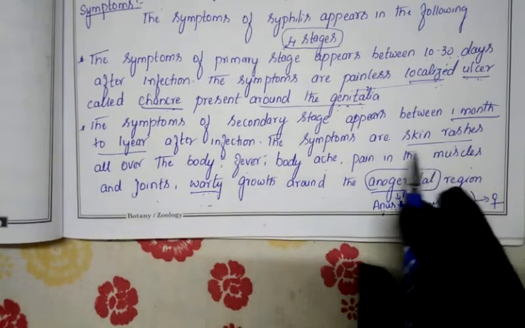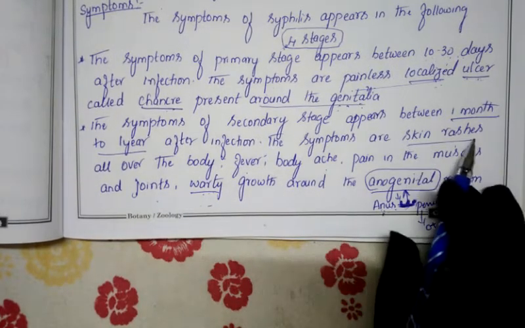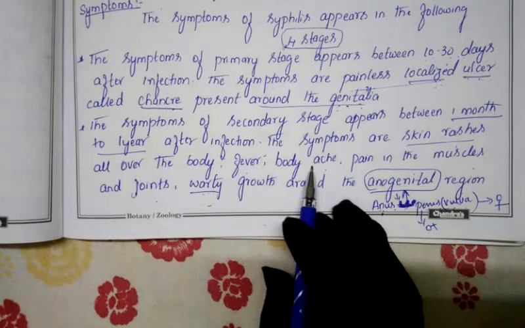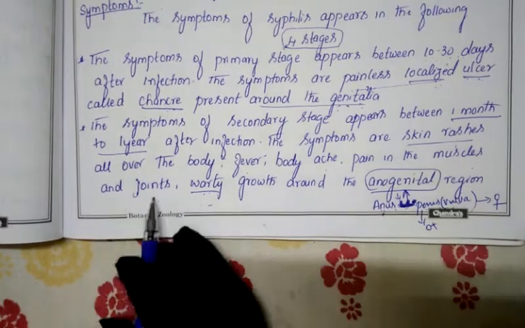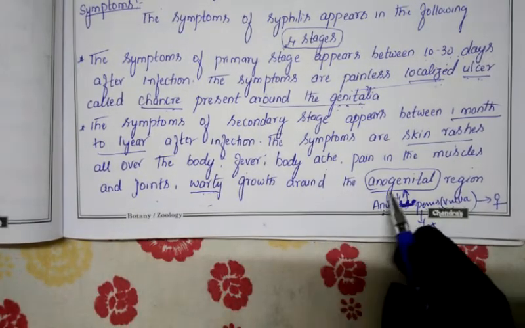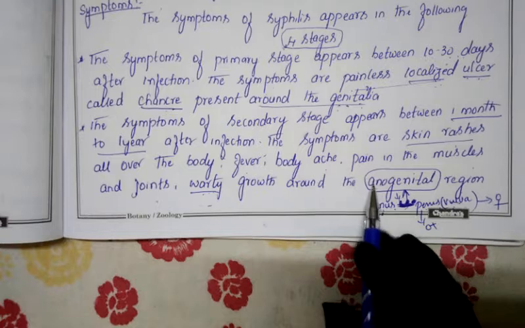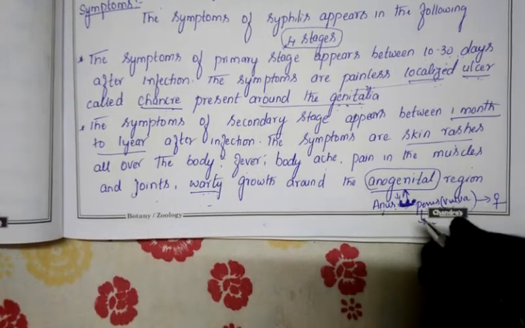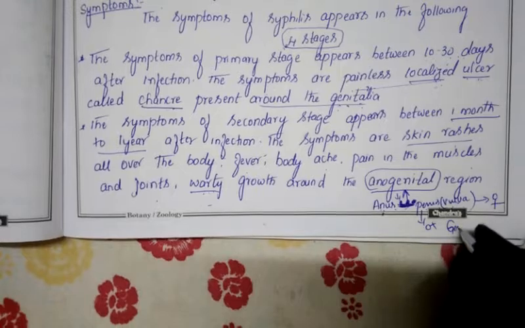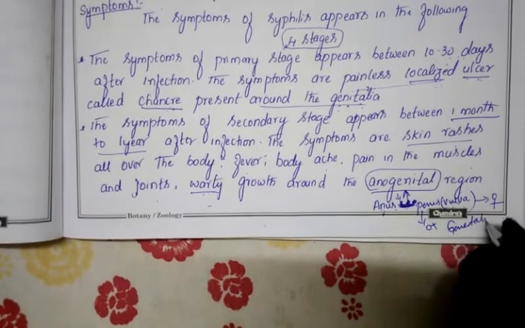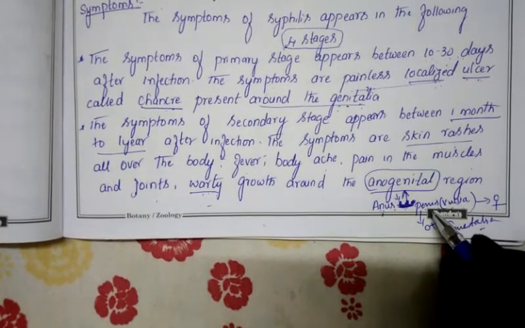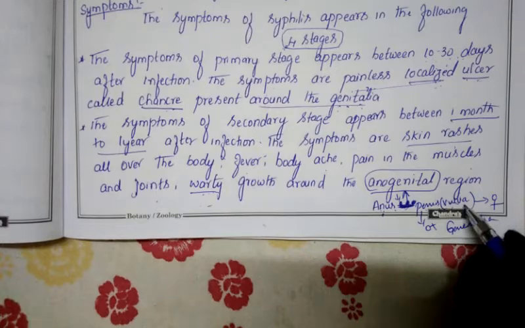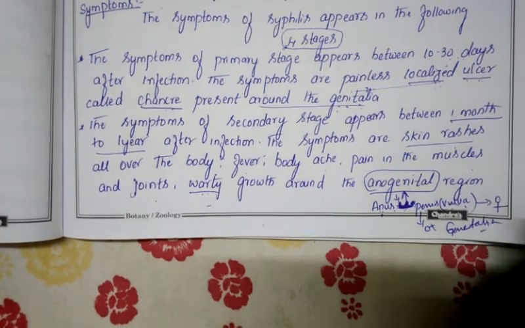Just now as I said, the first symptoms are skin rashes on the body, fever, body ache, pain in the muscles and joints, and vratic growth around the anogenital region. Anogenital means the gap present between the anus and the genitalia. Male genitalia is the penis, and female genitalia is the vulva. So this is the second symptom of syphilis.